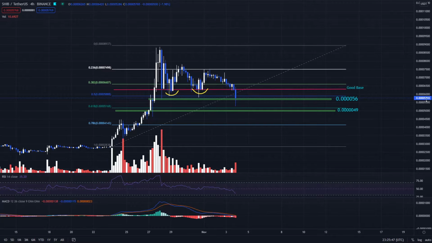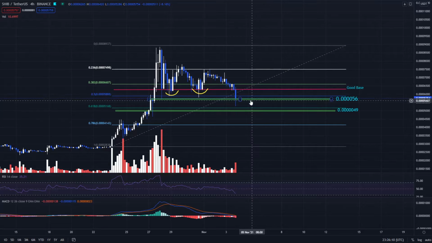It is now 0.57. So I am expecting, if it hits the base and goes back up over here, then you can see a 10 to 12% rise in the coin, which can move it above the good base, which is a right indication for it to pump. And also the listing of SHIB on Robinhood can make this happen.